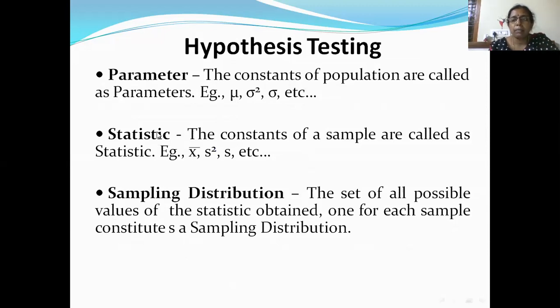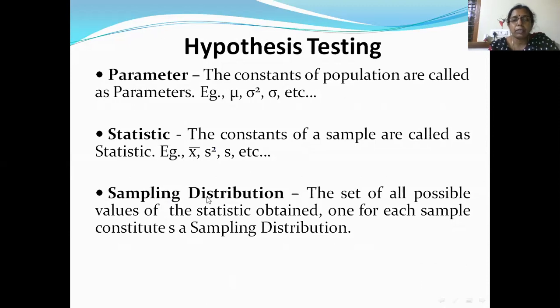A statistic is a constant of a sample. That means from those 100 observations, if I'm randomly selecting only 25 observations and calculating the mean of those 25 observations, or the variance, or the standard deviation of those 25 observations, those values, the sample mean, sample variance, sample standard deviation, are called statistics. The constants of a sample are called statistics. Examples: x bar, which is the sample mean, small s square, the sample variance, and small s, the sample standard deviation.